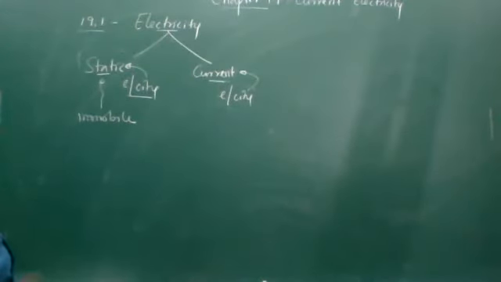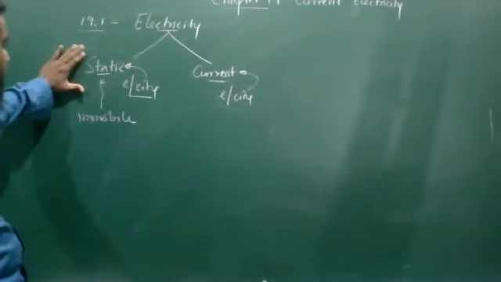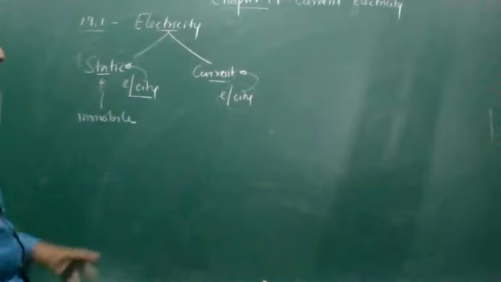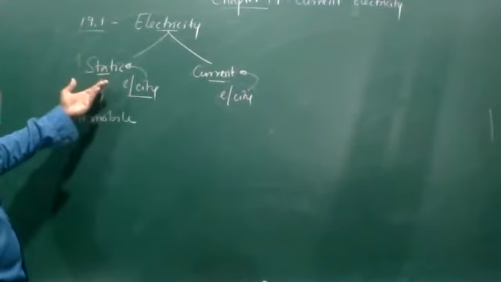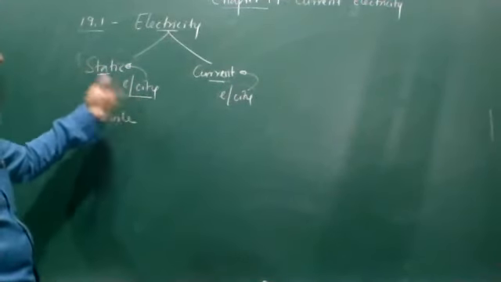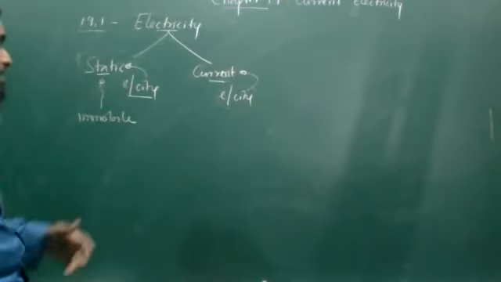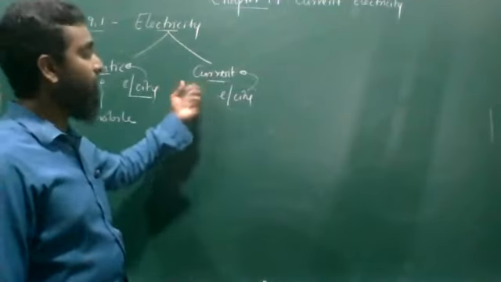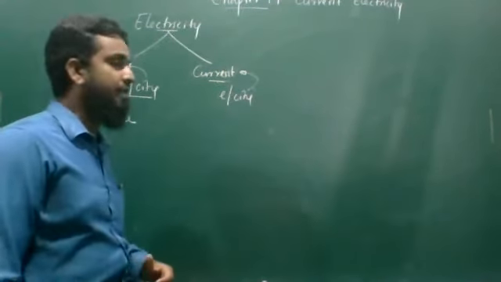Then, first of all, before understanding the static electricity and the current electricity, you should know what is static and what is the movement that we are considering for the current electricity.